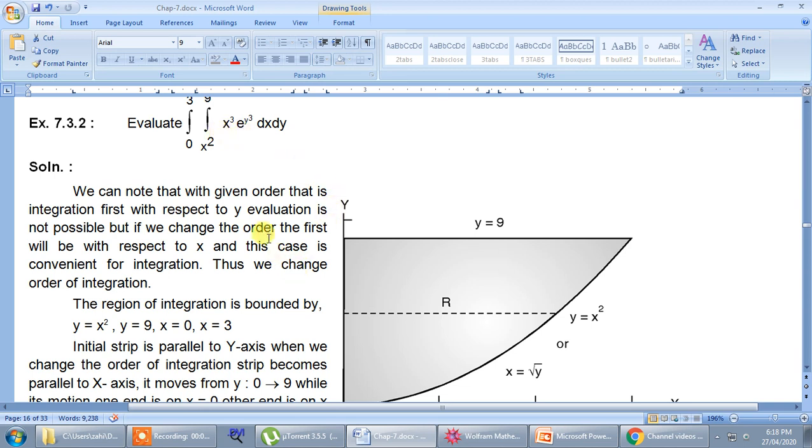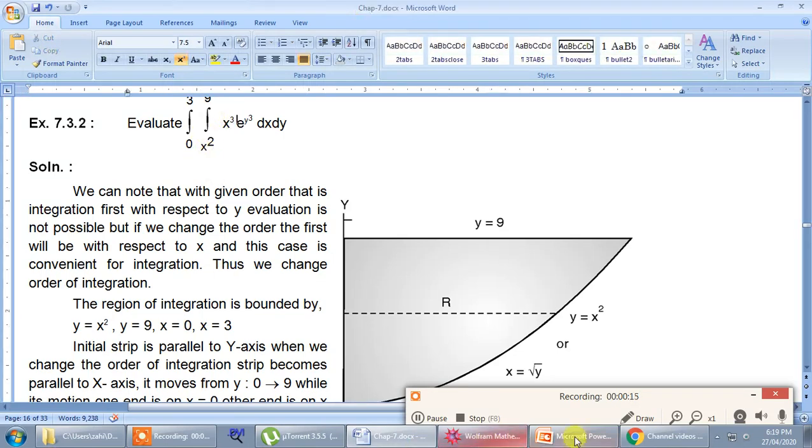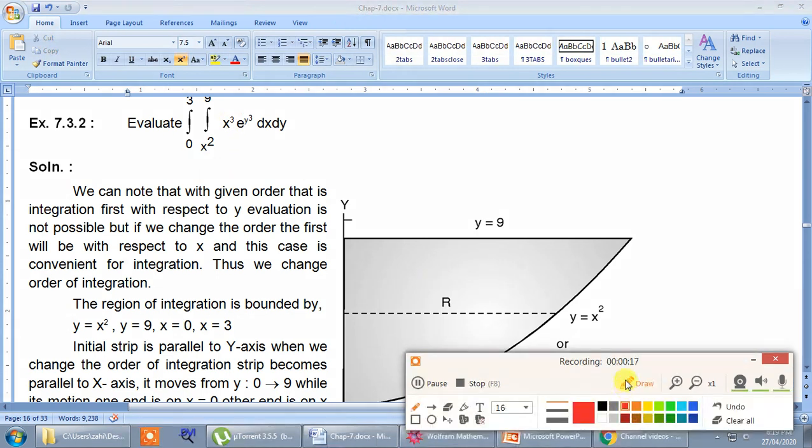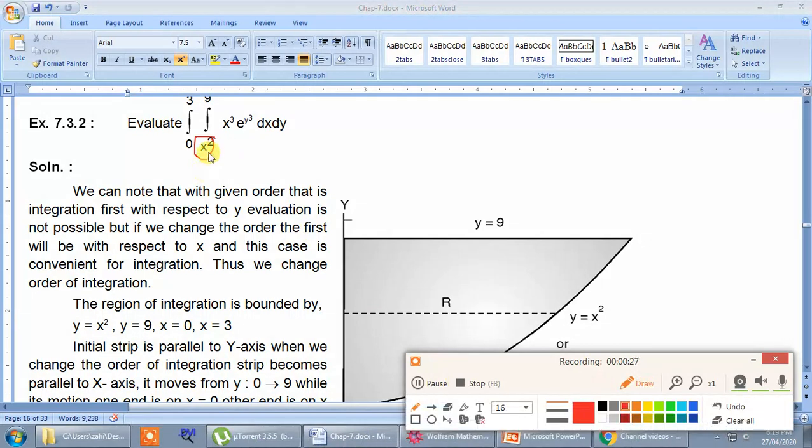Let us evaluate the second problem with the help of changing the order of integration. Now I am declaring that here you require changing of order of integration because you will find that the inner integration limit is in terms of x, therefore it will be the limit for y. So what we are observing is that the limit is for the y variable. So the inner integration limit is for y.